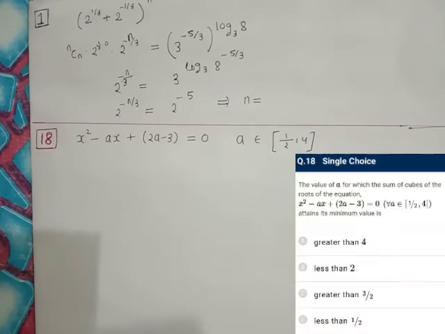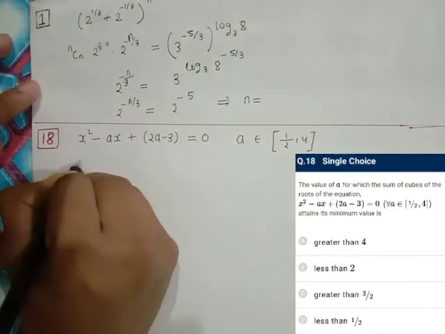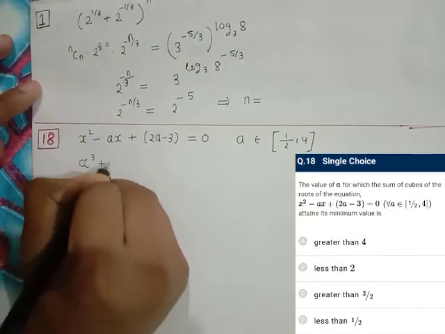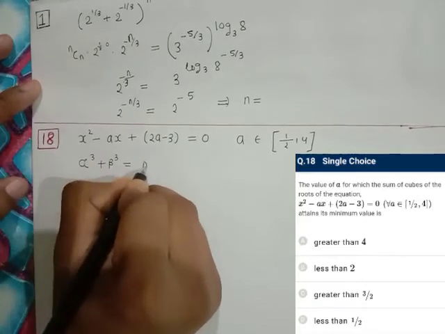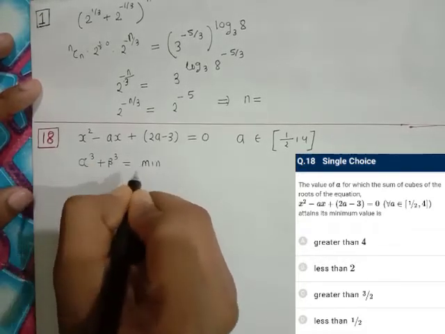In question number 18 the quadratic equation is given and it is asked for which value of a the sum of cubes of the roots is minimum. If alpha and beta are the roots, then alpha cube plus beta cube has to be minimum for what value of a, or which range of a.